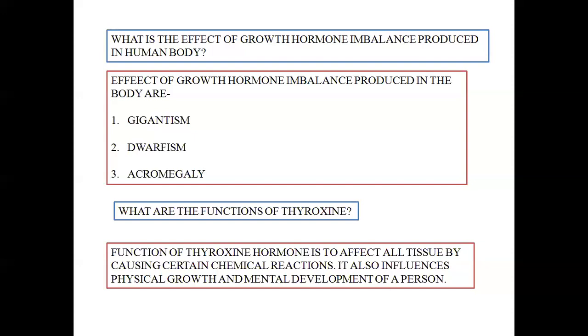Thyroxine also influences the physical growth and mental development of a person. Physical growth, like the growth of the entire body by affecting the ossification of bone. Ossification of bone means the division of the bone cells to enable growth. And mental development, like thinking, reasoning, creativity, and so on, is affected by the hormone thyroxine.